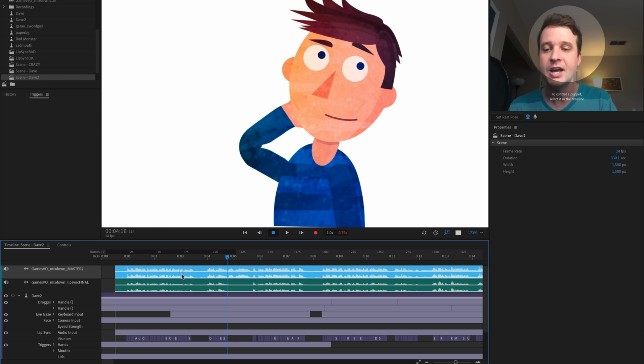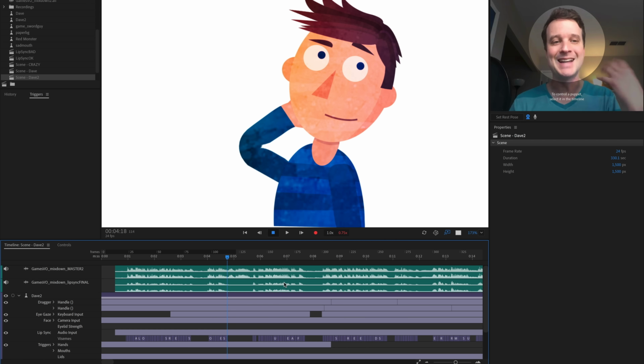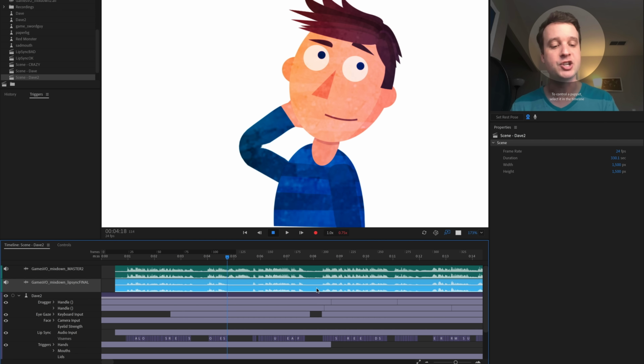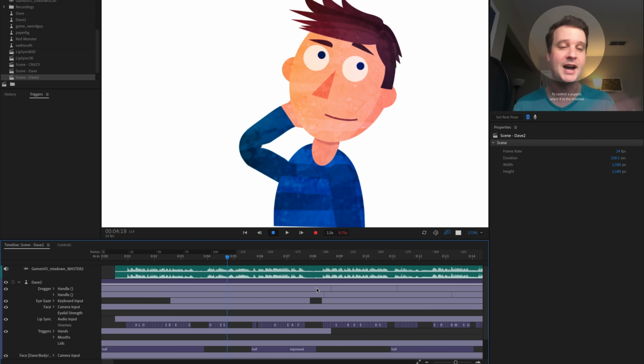If I just drag this over, I should see that the waveforms are lining up pretty much, except this one looks a little bit taller because it's the louder, more processed one, with the music in the background and all of that. And so I can just delete this other track and I'm set.